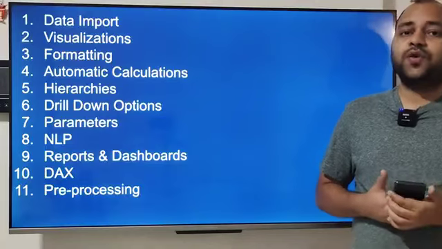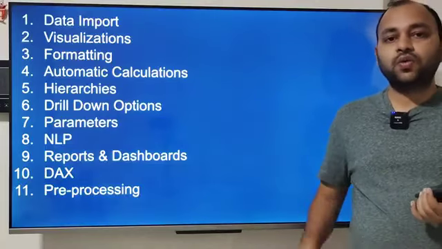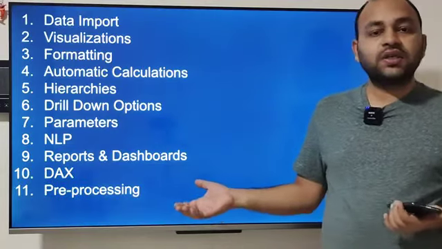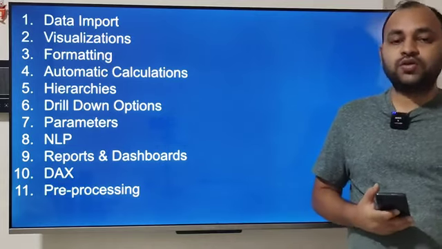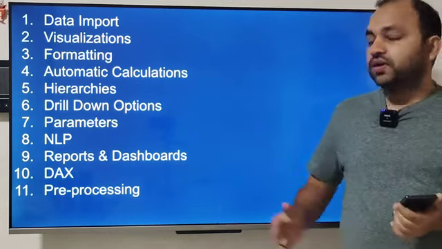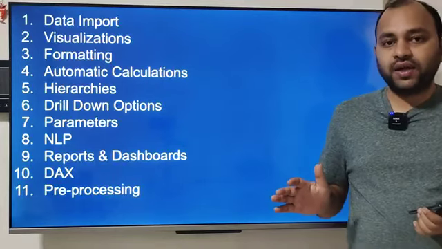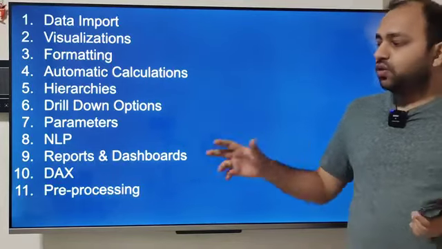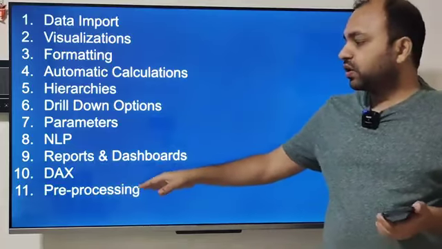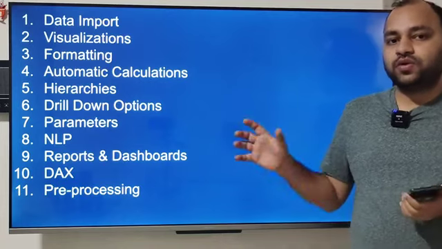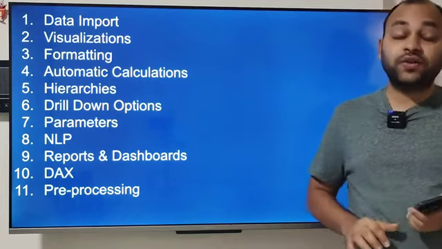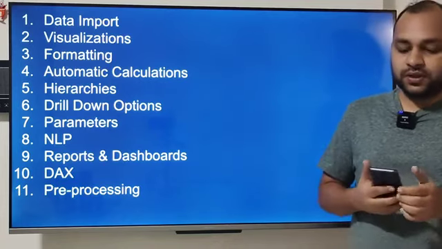If you are not getting anything, even just search Google for pre-processing data in Power BI, maybe in the Power BI community or maybe in the Power BI learning solutions. You will find the details over there if you have absolutely no idea. If you have the idea, and you are pretty much aware of what I'm talking about on data pre-processing, you can even find examples to get hands-on knowledge within Power BI for doing the data pre-processing.